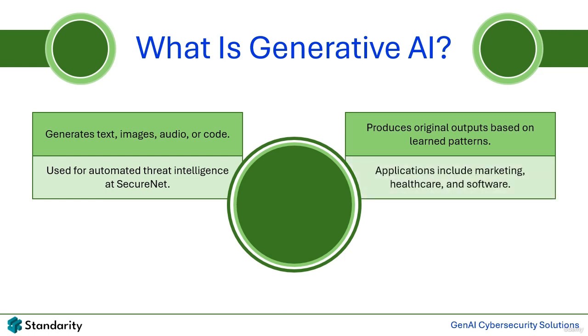Applications of generative AI span various industries. In marketing, it assists in generating personalized campaigns. In healthcare, it aids in creating synthetic data for research. And in software development, it automates code generation and debugging.